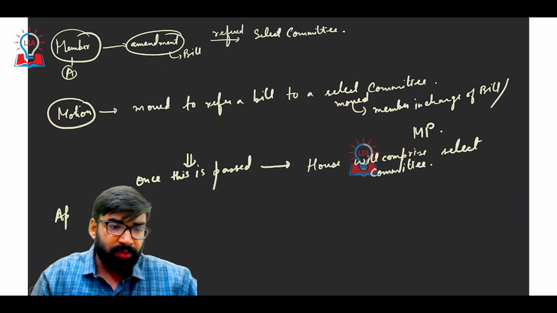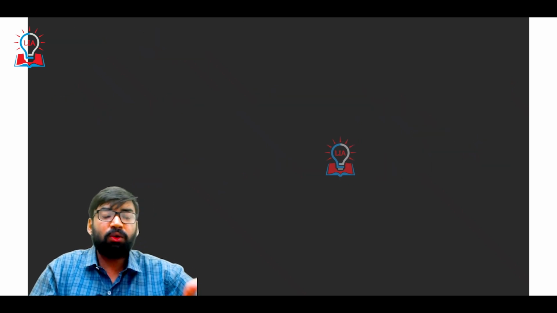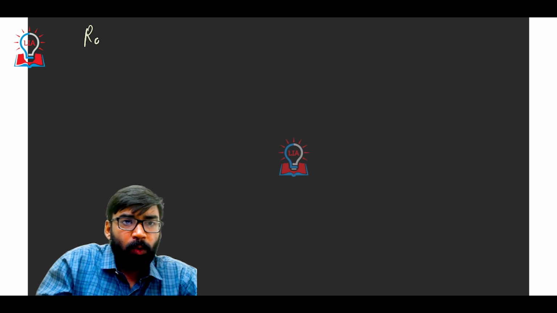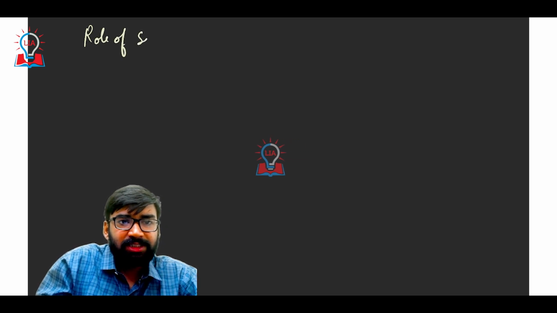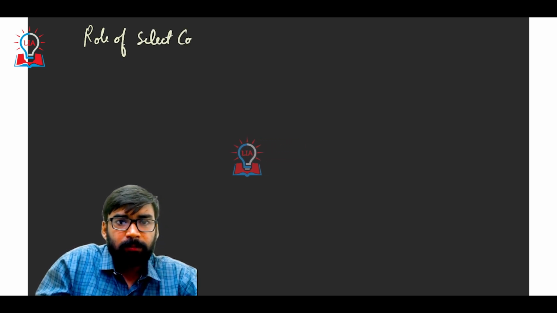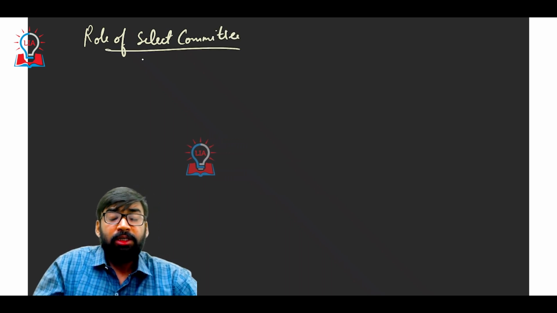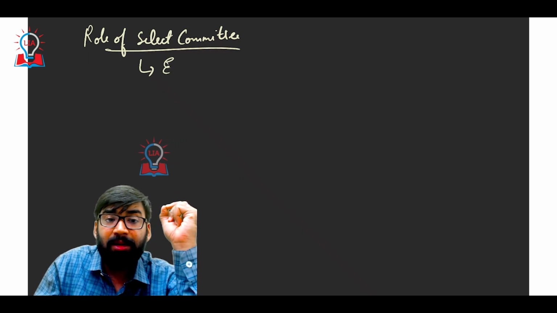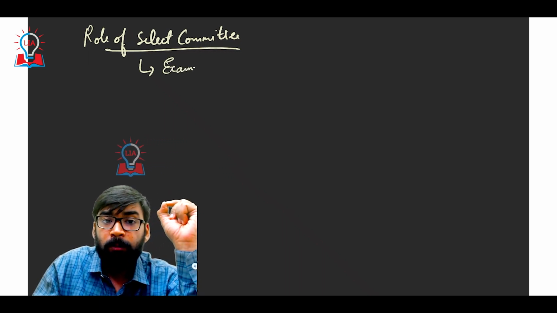Now, if UPSC asks, what is the role of the select committee? The first important role of the select committee is that they examine the bill clause by clause.